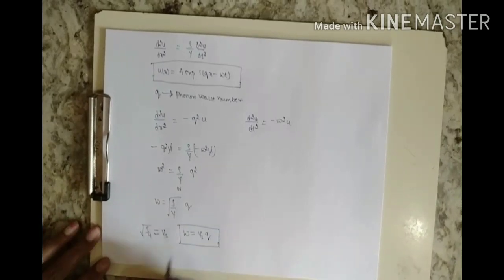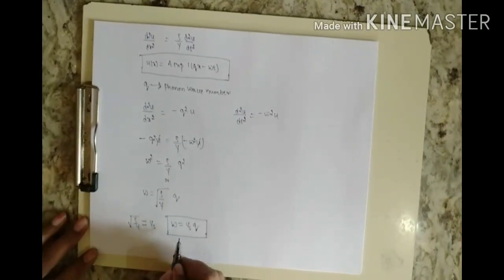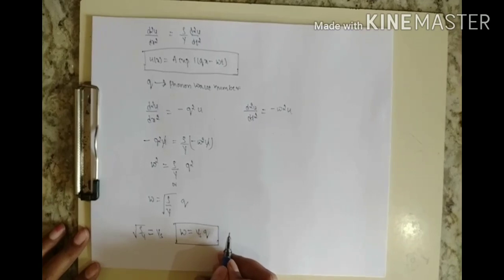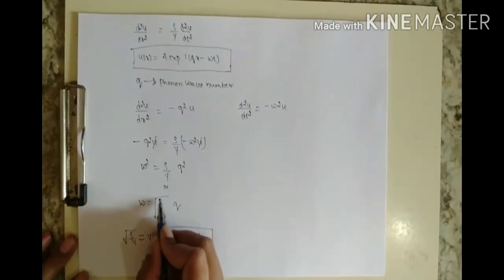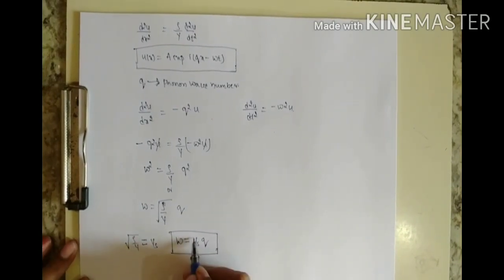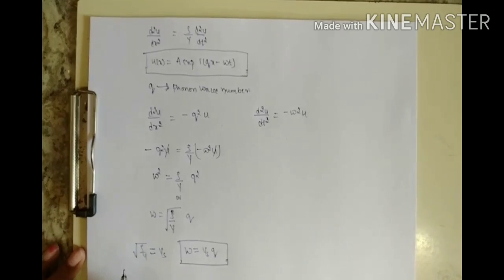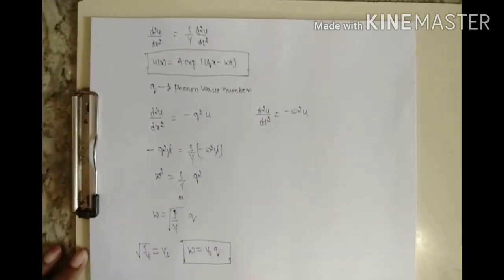From this equation, you have already studied what phase velocity is. The wave velocity is itself called the phase velocity, and that phase velocity is equal to omega by q. So here also we have arrived at that equation, and this Vs, that is square root of Y by rho, is nothing but the wave velocity. And so omega is equal to Vs q.